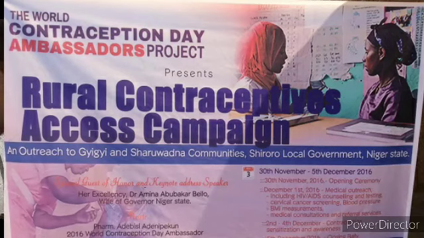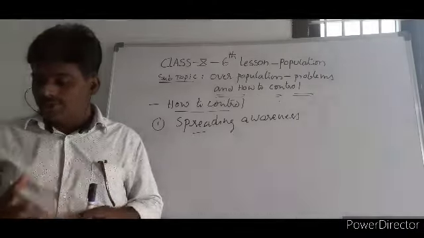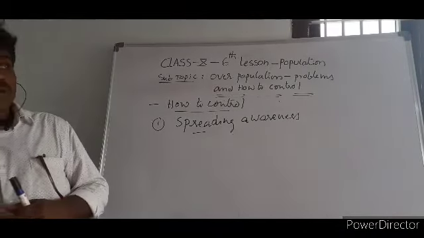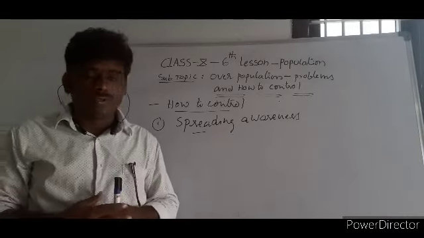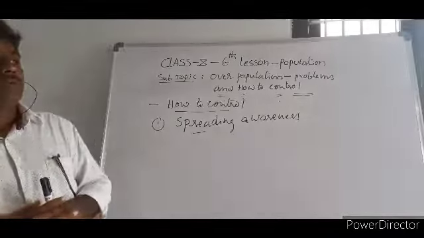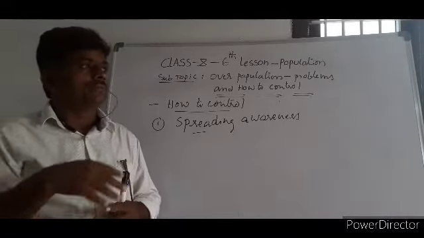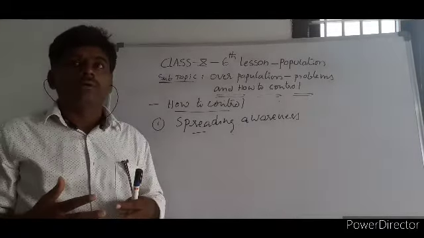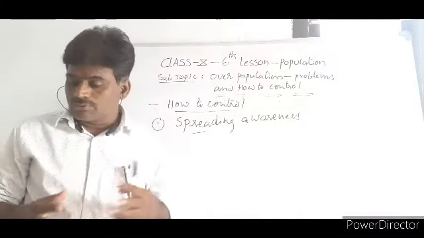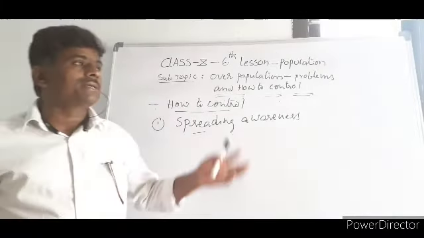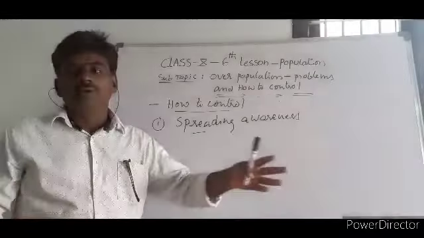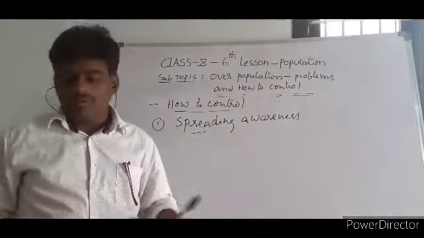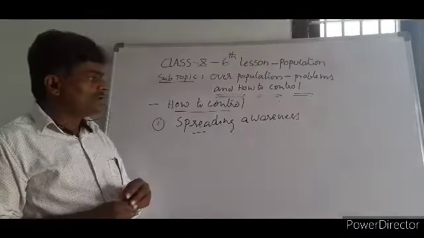I already said, if people are educated, they can understand and control their own family, and giving birth to many babies may decrease. Camps and programs are to be conducted from the side of the people and the government. When awareness is there regarding the burden of population, people will come out and control their own population. This is our first point, spreading of awareness.